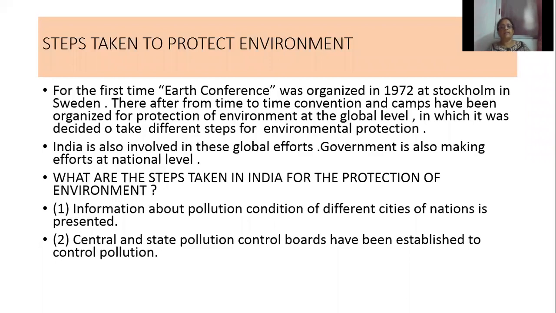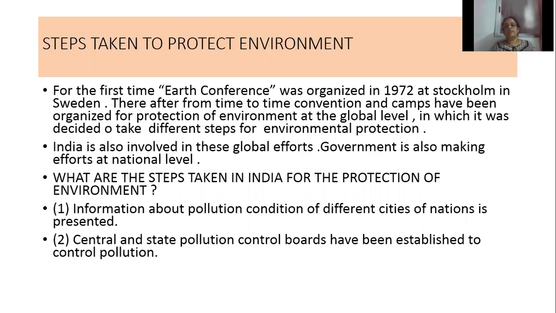Second one is that central and state pollution control boards have been established to control pollution. In India, there is a central pollution control board, and each and every state has a state pollution control board. Those industries or people who are creating pollution are given punishment by the state pollution control board.